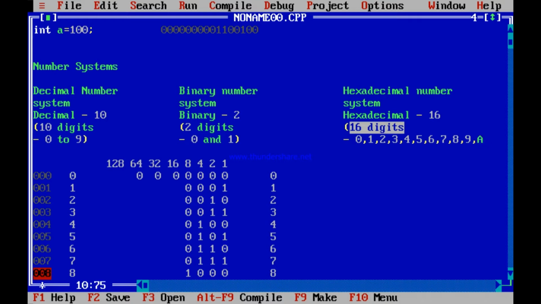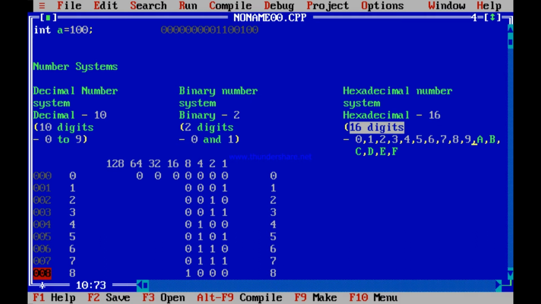A new digit called A, B. Then I continue from here. C, D, E, F. So check out, 0 is a digit, 1 is a digit, 2 is a digit, 3 is a digit, 4 is a digit, 5, 6, 7, 8, 9, all these are digits.